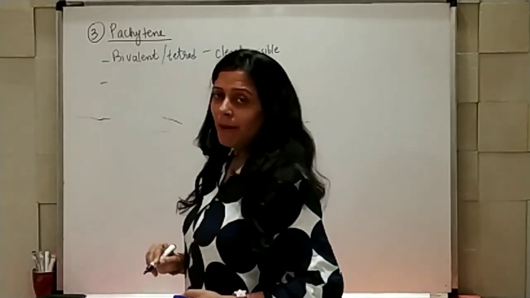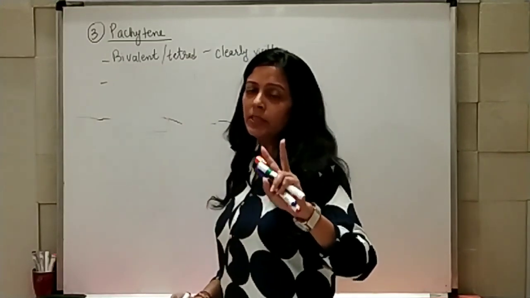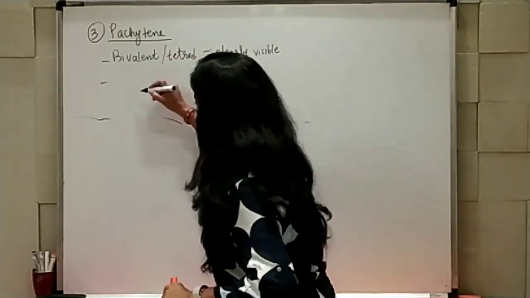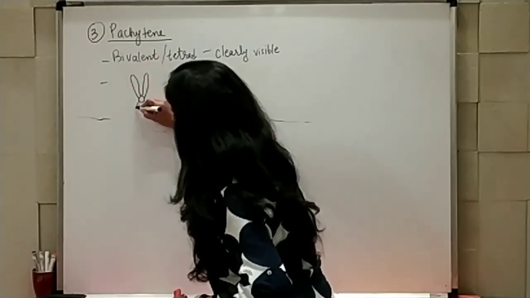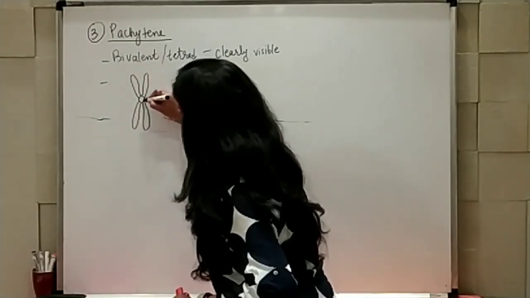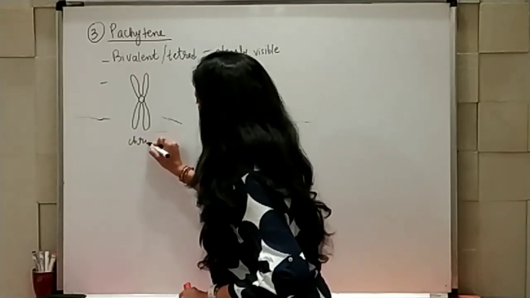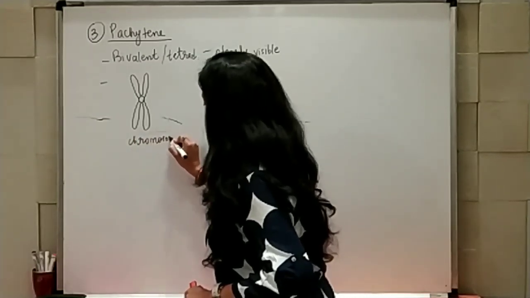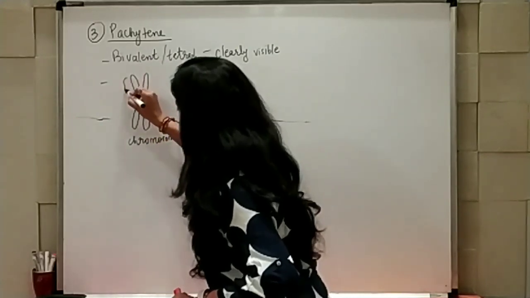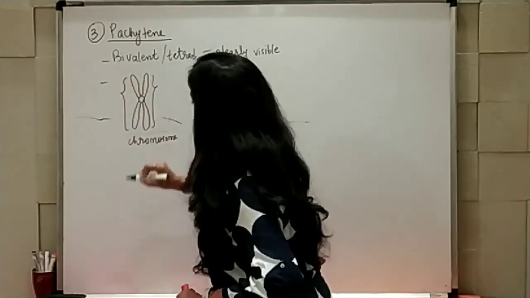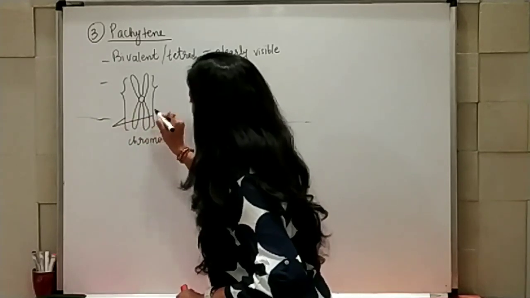Now, in bivalent structure, 2 important terminologies you need to understand. For example, this is 1 chromosome. This is chromosome. And these 2, 1 and 2, are considered as chromatids.